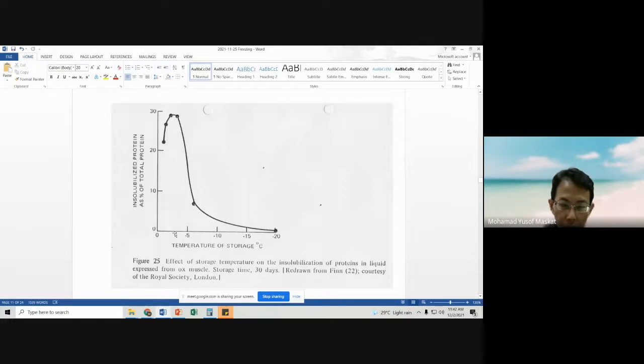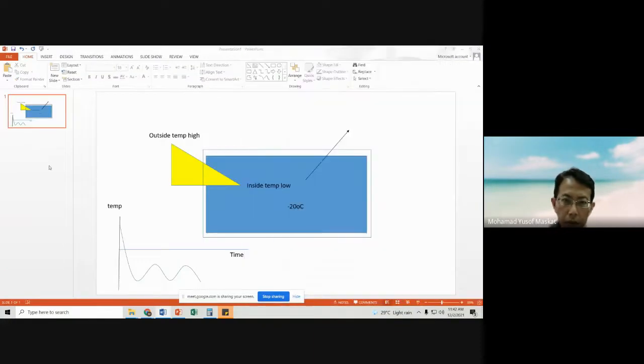But when we further reduce it, the reaction rate will decrease. That is why, when we freeze our food product, it is very important not to freeze it just a little bit below the freezing point.